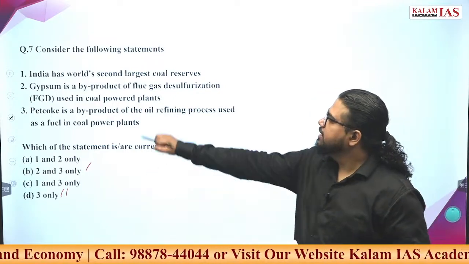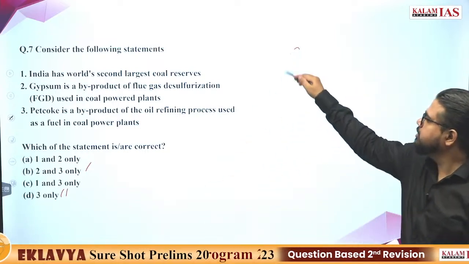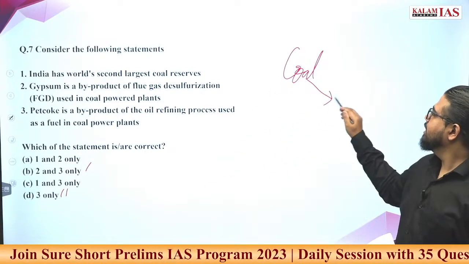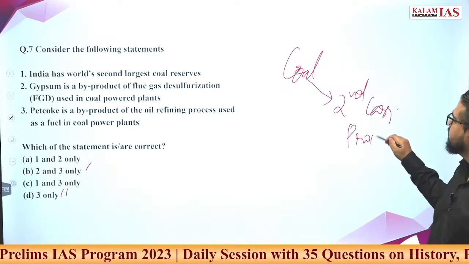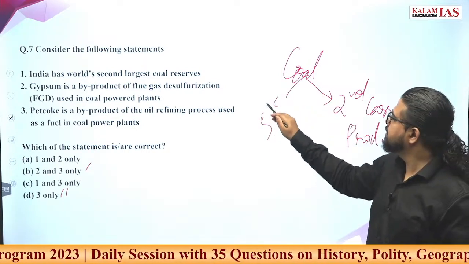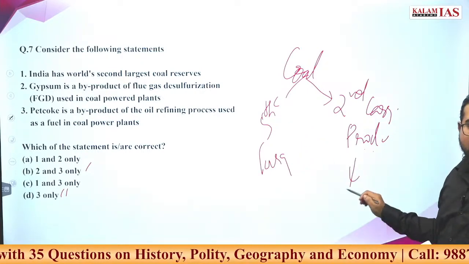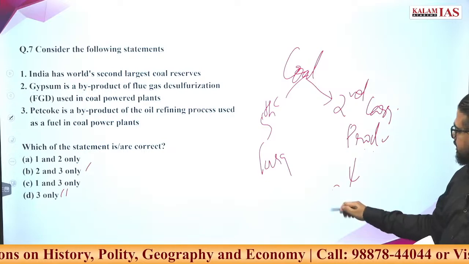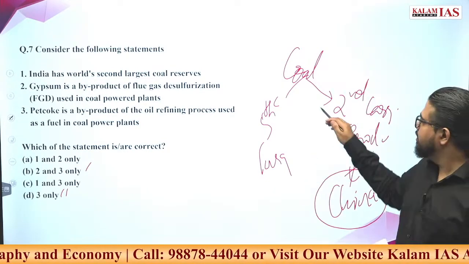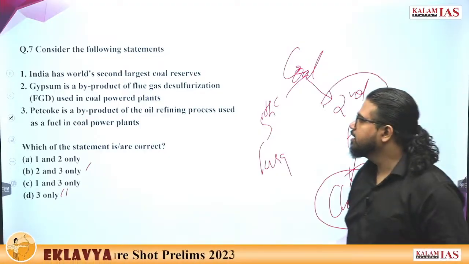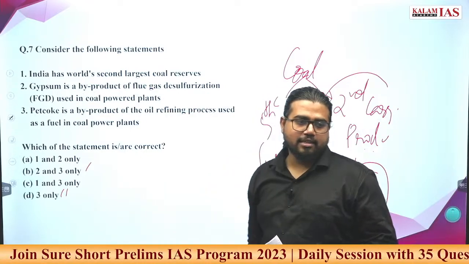First statement is India has the world's second largest coal reserves. In coal reserves, what is India's position? India is the second largest producer, and 5th largest in reserves. Who is the largest producer of coal? Producer is China, not reserves I am asking. The largest producers are China and India in coal. This statement is saying India has the second largest reserves. India's rank in reserves is 5th position.